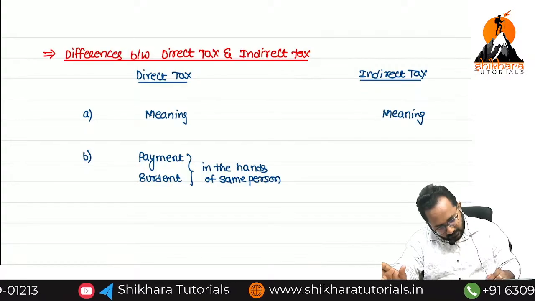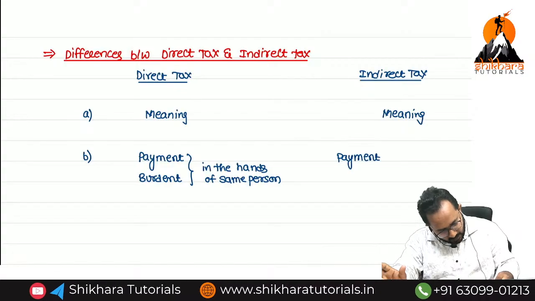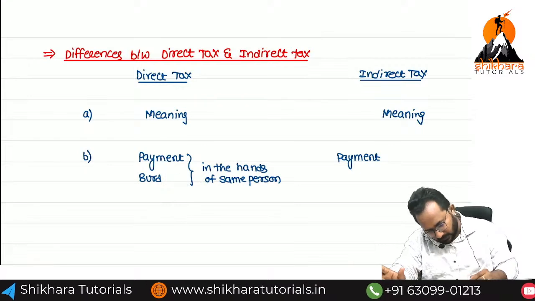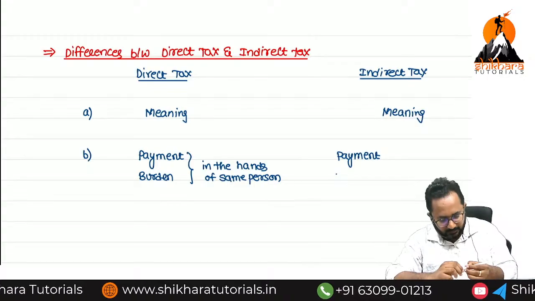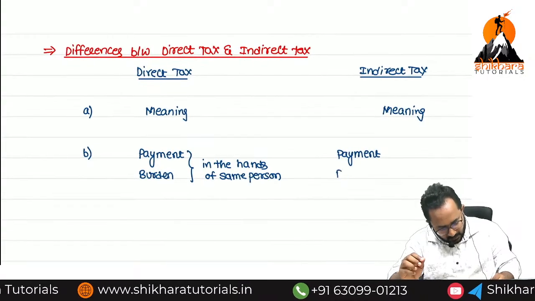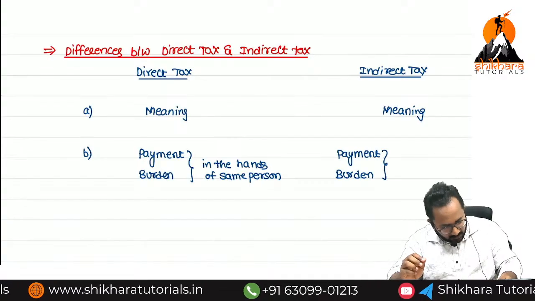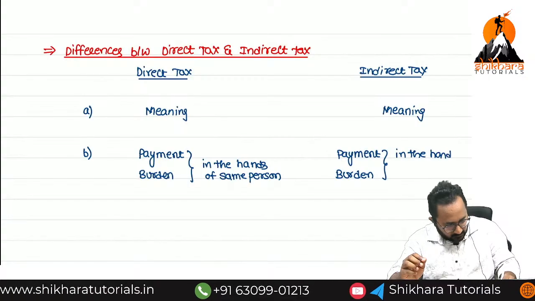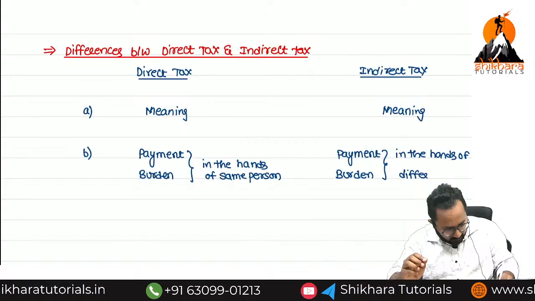Next, payment and burden. In the hands of whom? Different person. In the hands of different persons. Super.